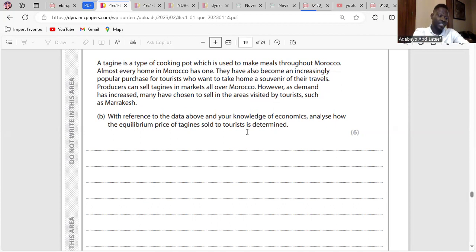Popularity here, they said that it's because the product becomes popular, right? So the popularity means that tourists will increase the demand. Yes or no? Yes. Shifting the demand curve rightward and giving a higher equilibrium price. So the demand curve will shift rightward from D to D1, and the price will increase from PE to P1. Yeah. Clear? Yeah. Two, the higher price may attract suppliers, which will increase supply until equilibrium is achieved.